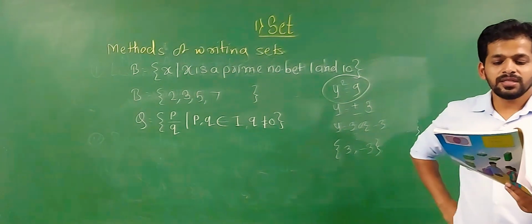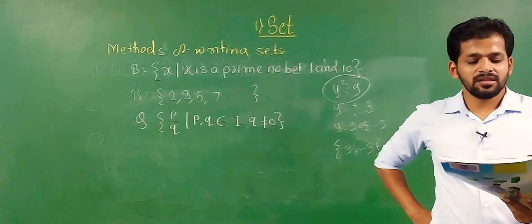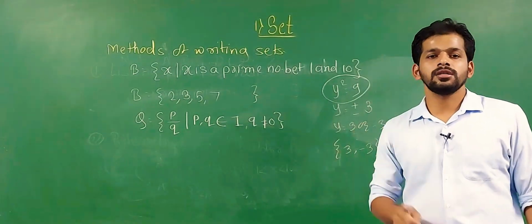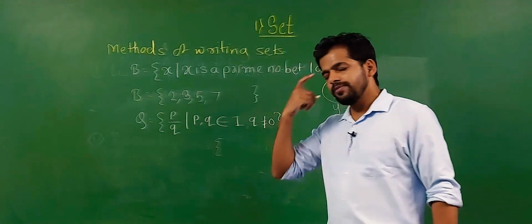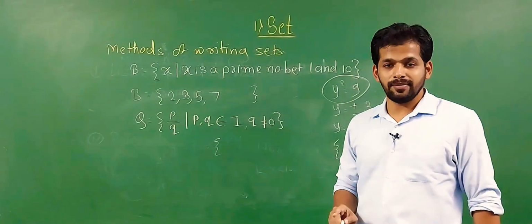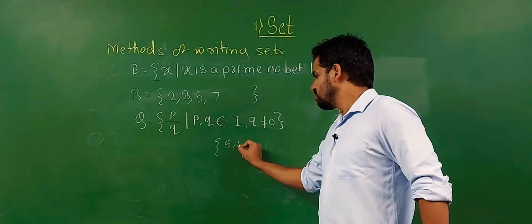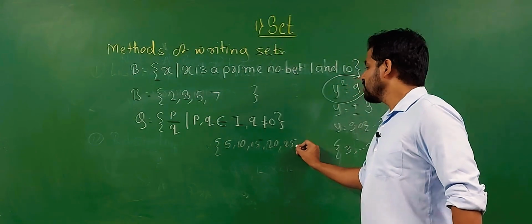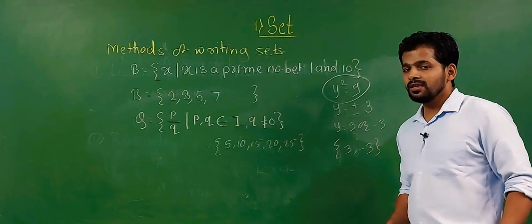Next one: z is a multiple of 5 and less than 30. Two conditions are given. First, the numbers are divisible by 5, or come in the 5 table, but less than 30. That is 5, 10, 15, 20, 25. We do not write 30 here because the number must be less than 30.